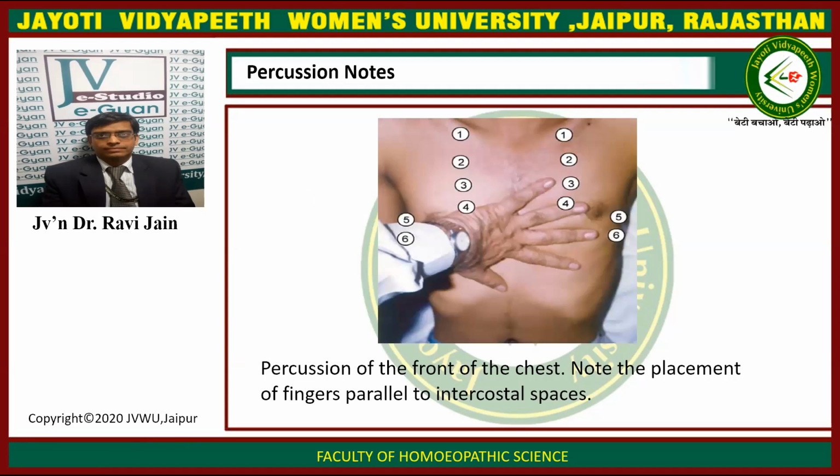Now, percussion is done in the front of the chest, and note the placement of the fingers parallel to the intercostal spaces. These are the points where the percussion is usually done. The hand is placed with the fingers parallel to the intercostal muscles for doing percussion.